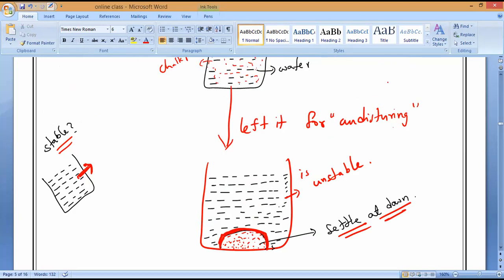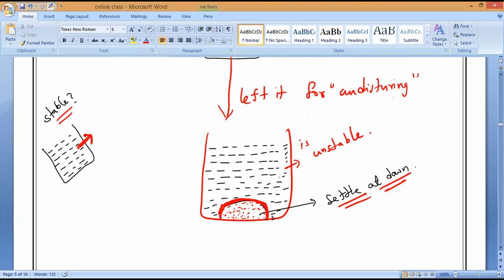Ask me. This is one of the properties. So, are suspensions stable or unstable? Unstable.